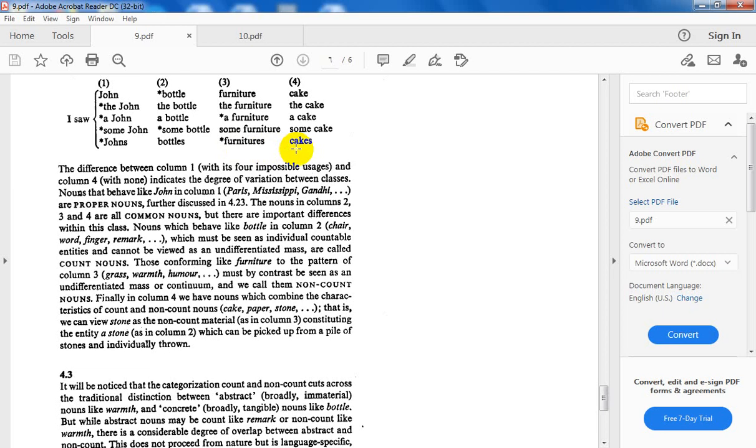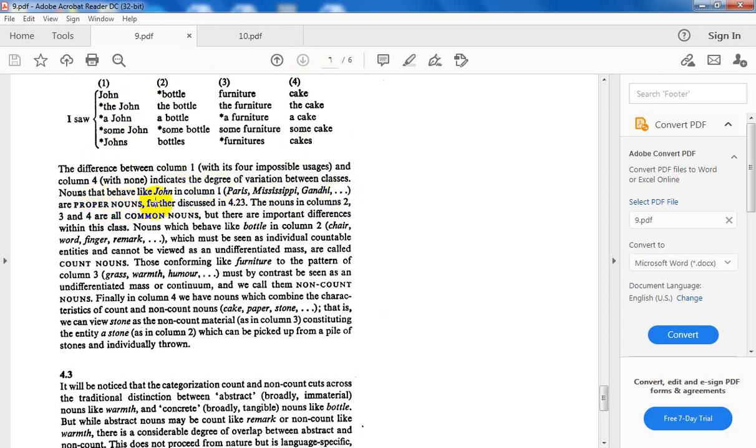So, according to this acceptability or non-acceptability, we are going to classify nouns into 4 groups or 4 classes. The first class is this one. The first class they are called proper nouns, names.